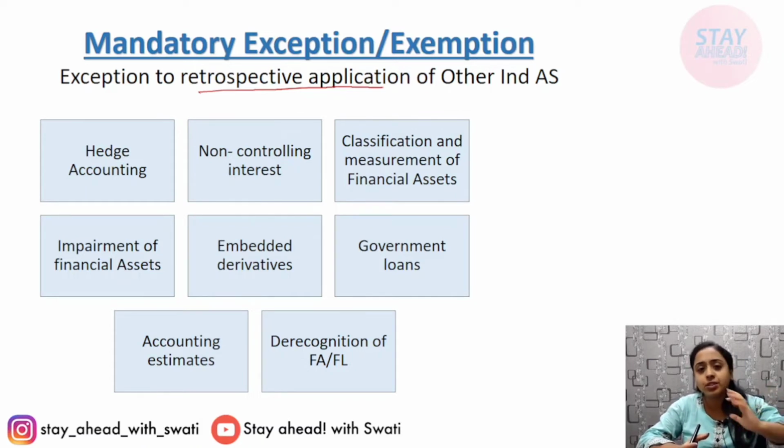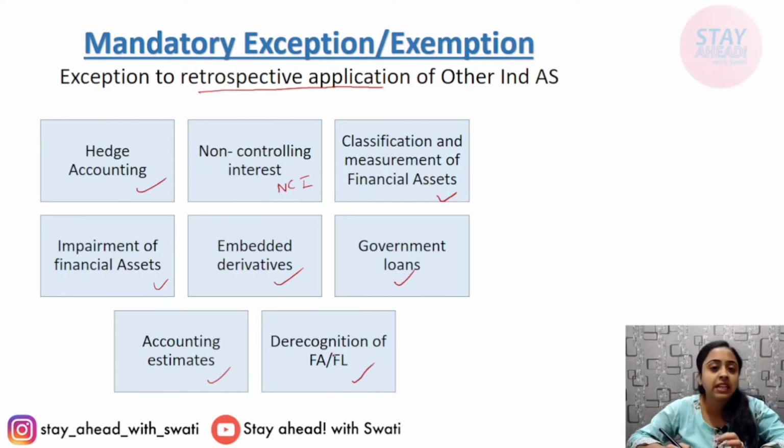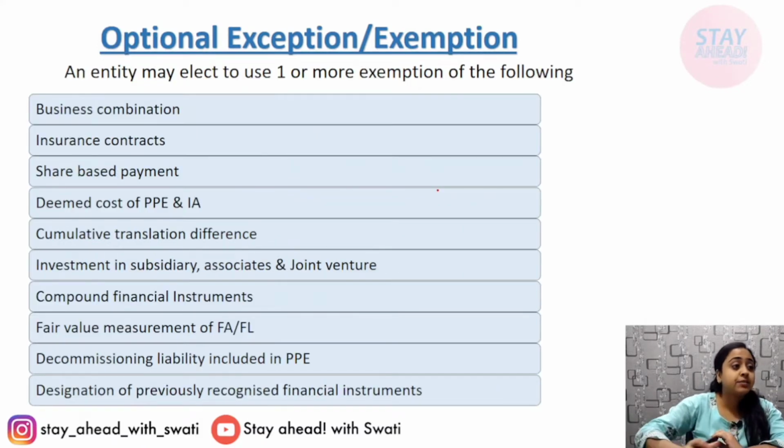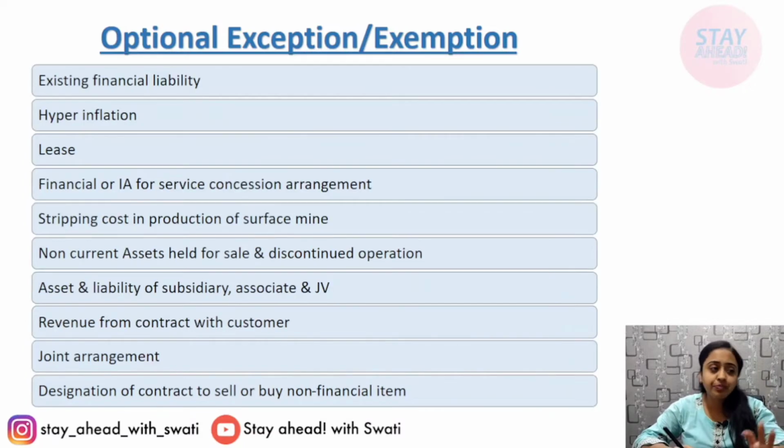It says go prospectively, no need for retrospective, wherein this list is given: hedge accounting, non-controlling interest, that is NCI, classification and measurement of financial assets, impairment of financial assets, embedded derivatives, government loans, accounting estimates and derecognition of financial asset and liability. Next, optional exemptions are given. This is optional; companies or organizations can choose either of them. A list is given, for example, business combination, insurance contract, share based payment, deemed cost, PPE, cumulative translation difference, etc. Two pages are there. You can read them. Your optional exemptions are available.